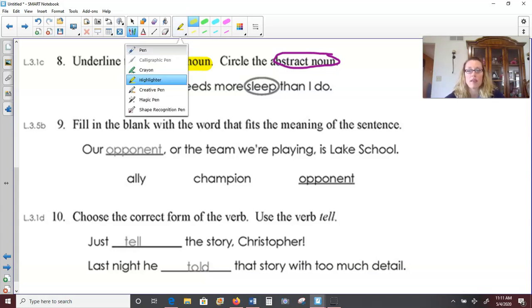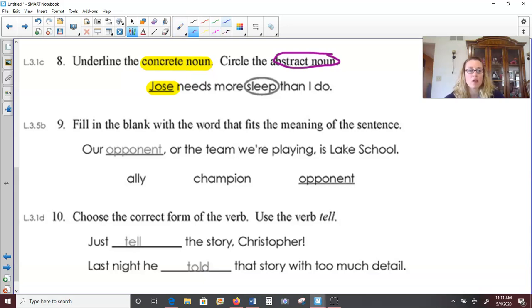And then for the abstract noun, something we can't really physically see on its own would be sleep. We know sleep is a thing. It's something that we all need, and we can see what sleep looks like when an animal or a person is doing it, but we just can't look at sleep on its own. So that would be the abstract noun.